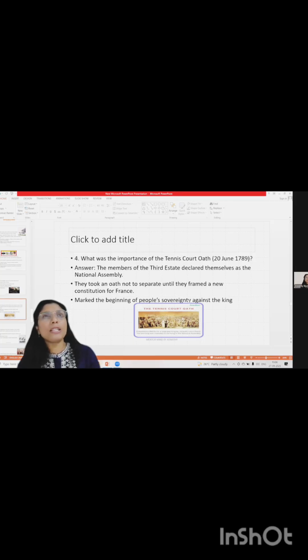Sovereignty means the ultimate, the most powerful rule, like that we can say. So this particular act, the Tennis Court Oath, marked the people's sovereignty against King Louis XVI. That's why this Tennis Court Oath is very important. It happened on the particular date, 20th June 1789. Clear?